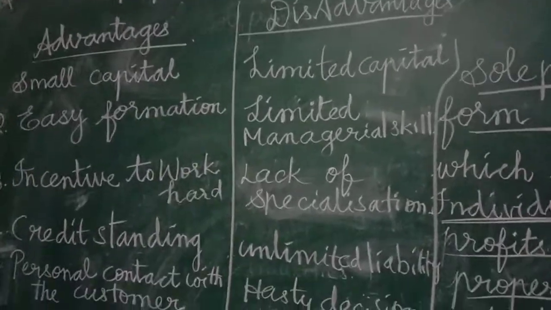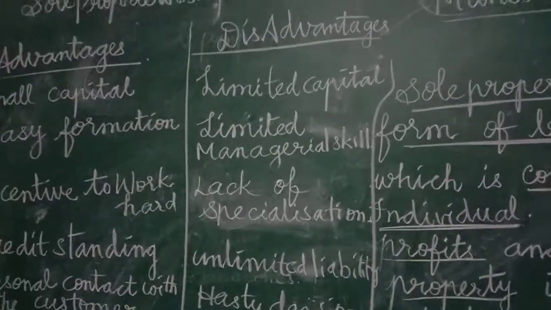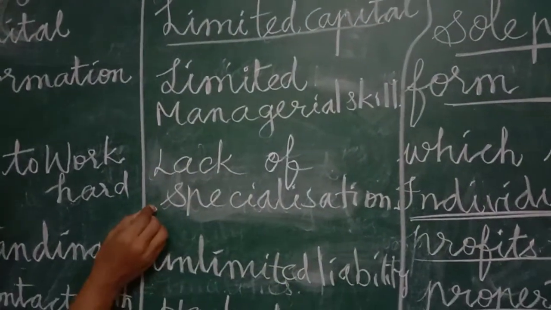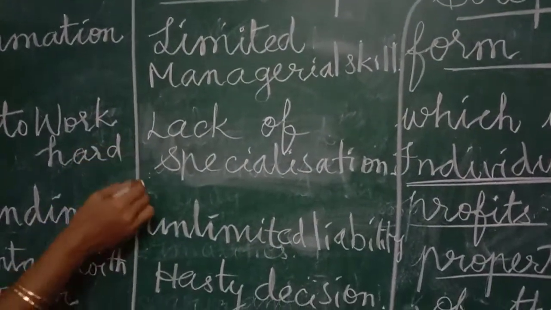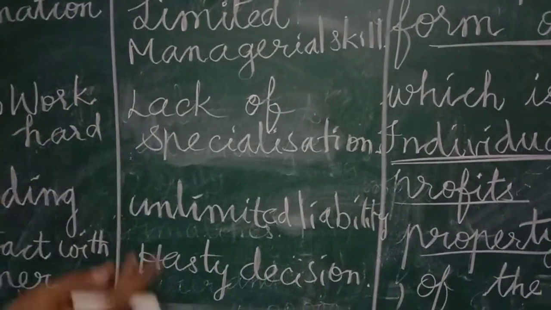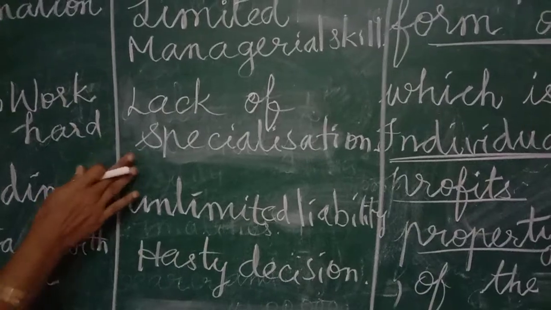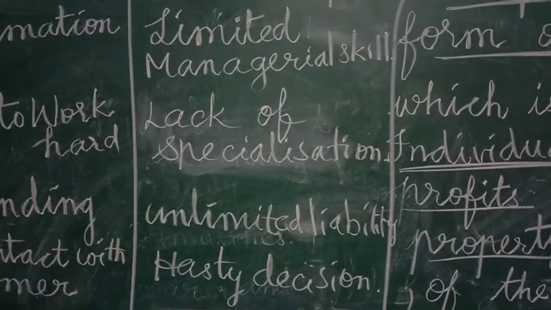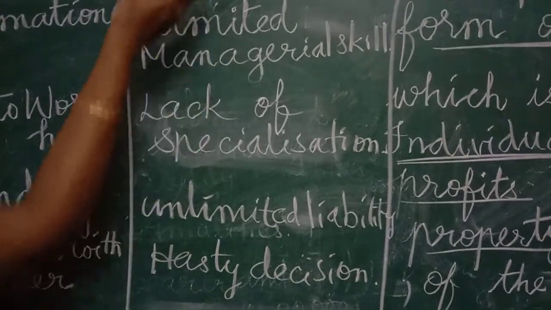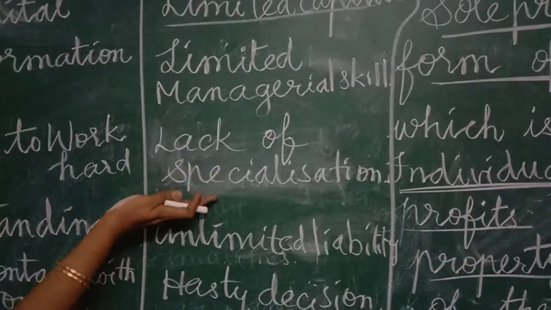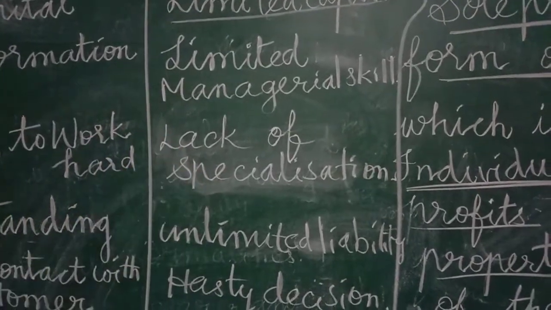The next one, lack of specialization. Because what is the capital? Limited capital. Within the limited capital, is it possible to employ experts in all the different fields? No, it is impossible, because for different fields, different specialized people, we have to pay more. Within this limited capital, it is impossible to employ all the experts. So that is the disadvantage.